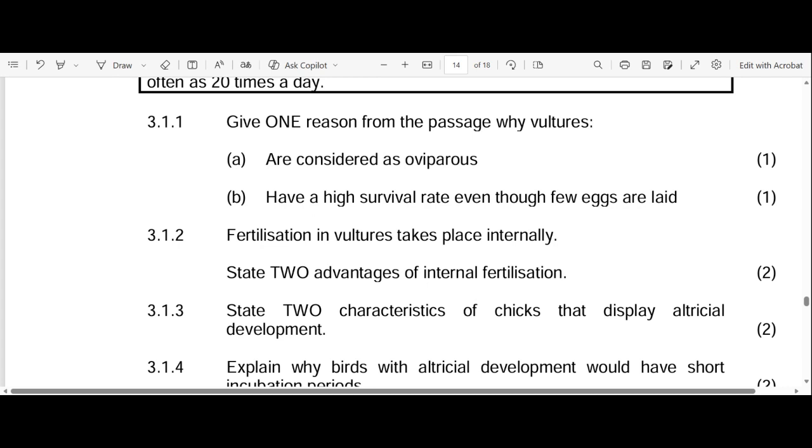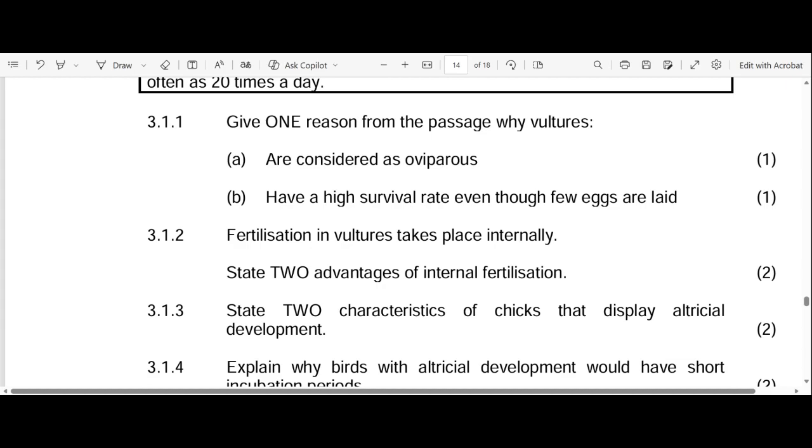So let's go to 3.1.2. Fertilization in vultures takes place internally. State two advantages of internal fertilization. Internal fertilization is fertilization that happens inside the female's body. So what are the two advantages?